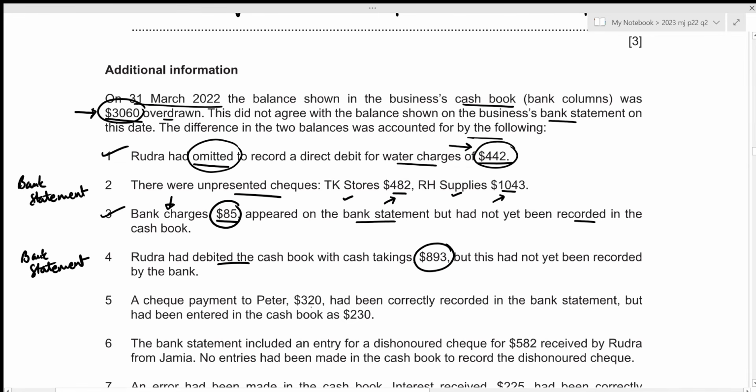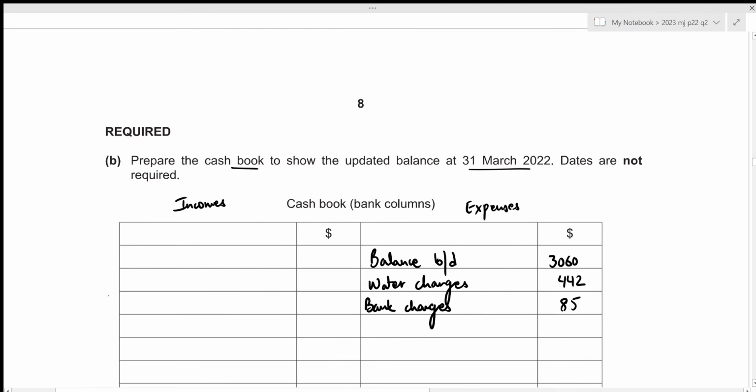A check payment to Peter, 320, had been correctly recorded in the bank statement, but had been entered in the cash book as 230. So this is a check payment to Peter, which we can treat as an expense. So we should have recorded 320 on the credit side as an expense, but we only recorded 230. So the remaining amount is just going to be 320 minus 230, which results in 90. So we are yet to record 90 as check payment to Peter. So now we just need to record this amount of 90 as an expense in our cash book under the heading of Peter. Let's write it down. That will be 90 to Peter.